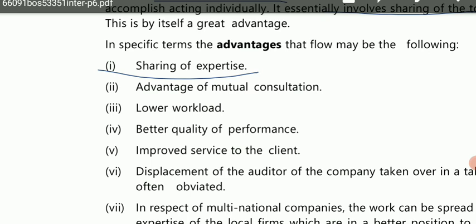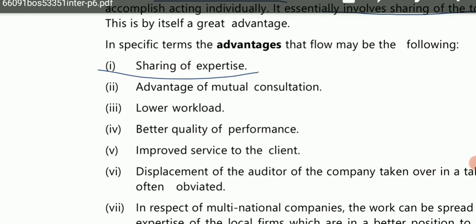Then the advantage of mutual consultation. When there are 2 firms involved, one firm can consult with the other on the matters they do as joint audit, and accordingly the opinions that will be framed will be based on mutual consultation only.